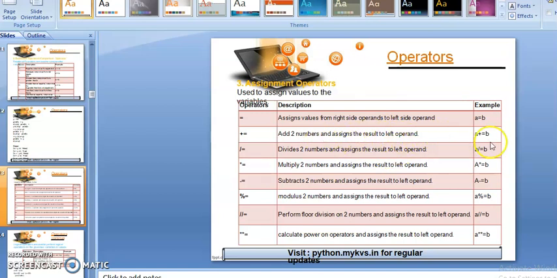So it means if you want to add the two numbers and you want to assign the result to the left operand, then we have to use this like a plus equals to b. It means a equals to a plus b, so the addition of a plus b is assigned to the left side variable, that is a. So that's the use of the assignment operator.